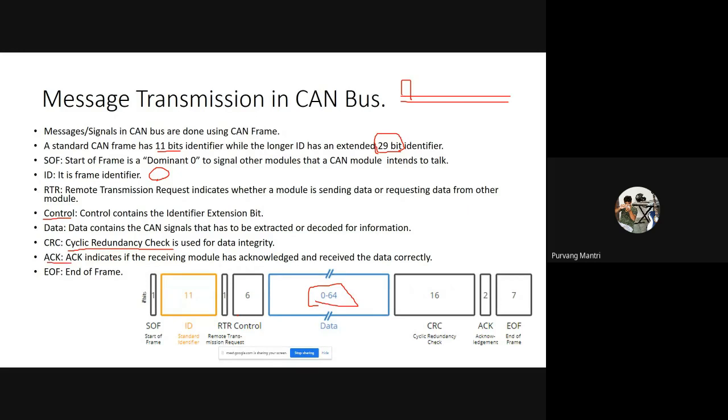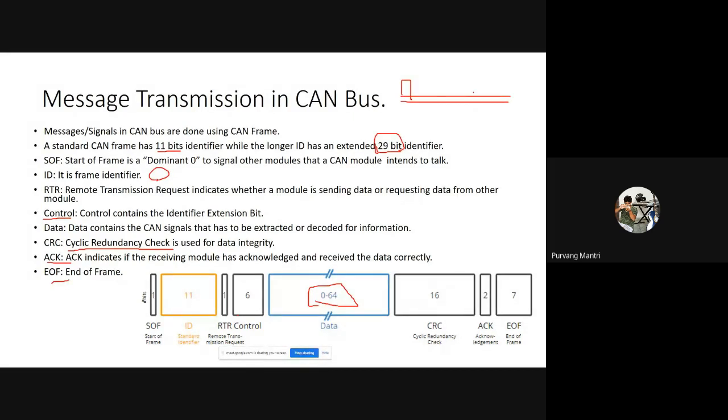This acknowledgement bit actually is shared by the receiving end. It shares the message back and it says, yes, thank you for sending me the data. I have received it. It was in proper condition. It wasn't hampered. This is that portion of the message frame. And lastly, we have the end of frame, which is just a 1.